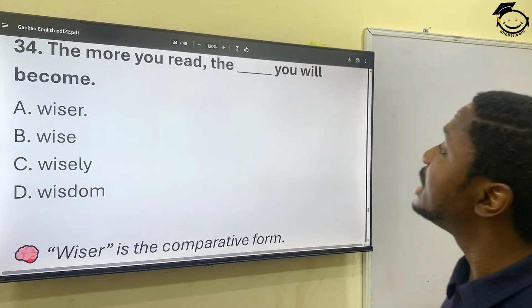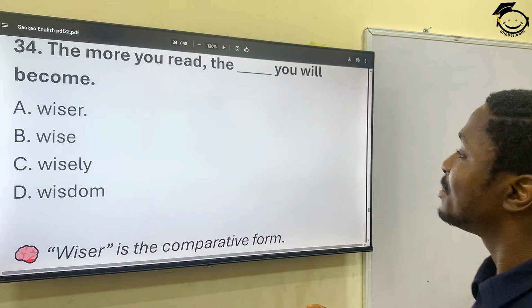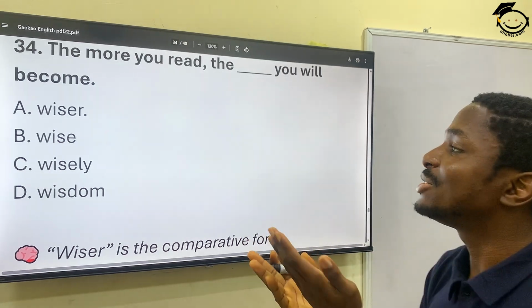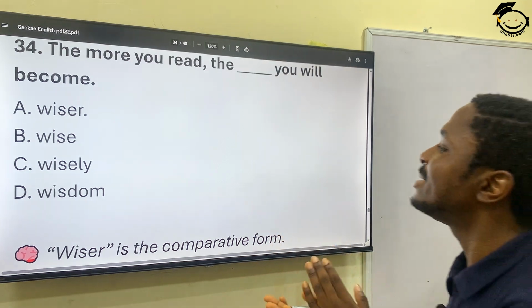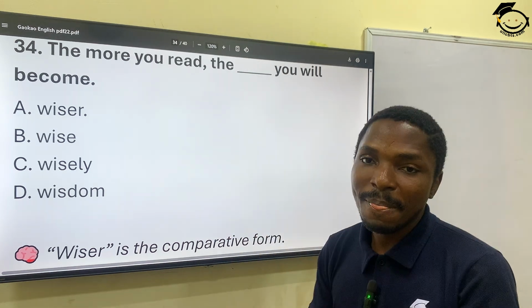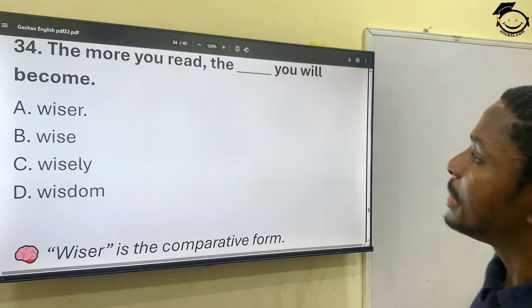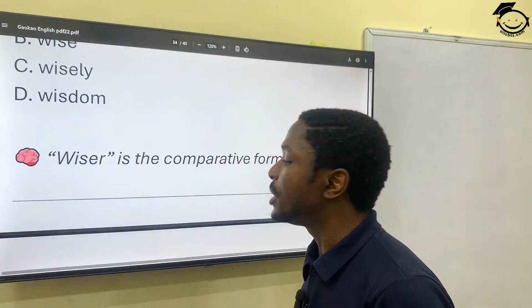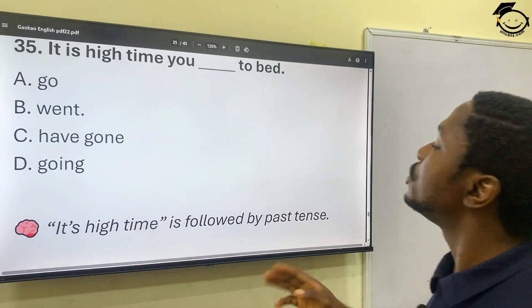34. The more you read, the dash you become. Now this is like a comparative also. So the wiser, the wise, the wisely, the wisdom. So the wiser. Okay? The more you read, the wiser you become. That's option A.